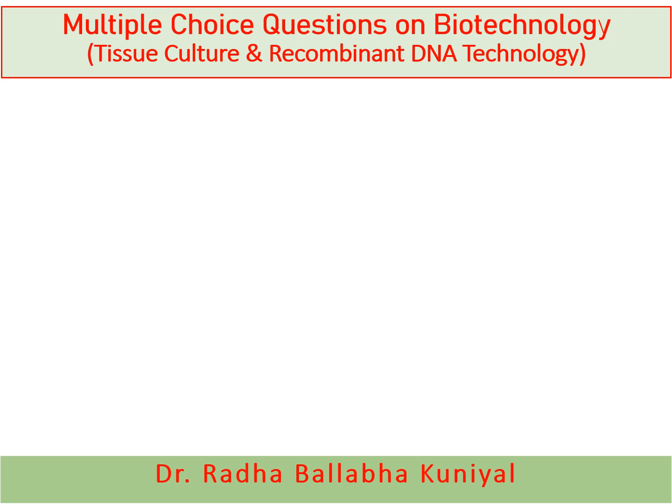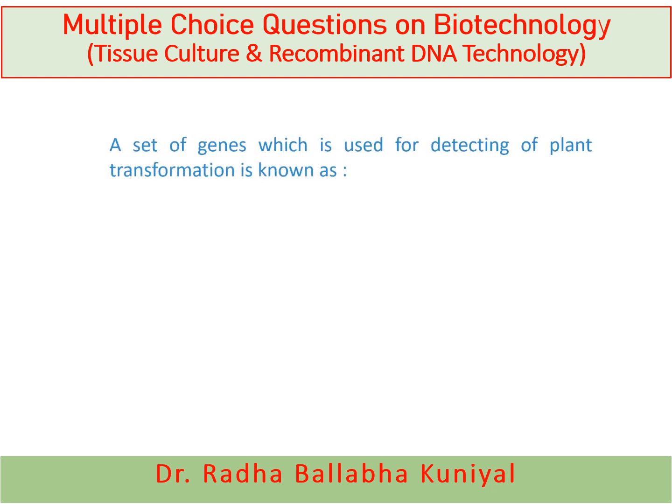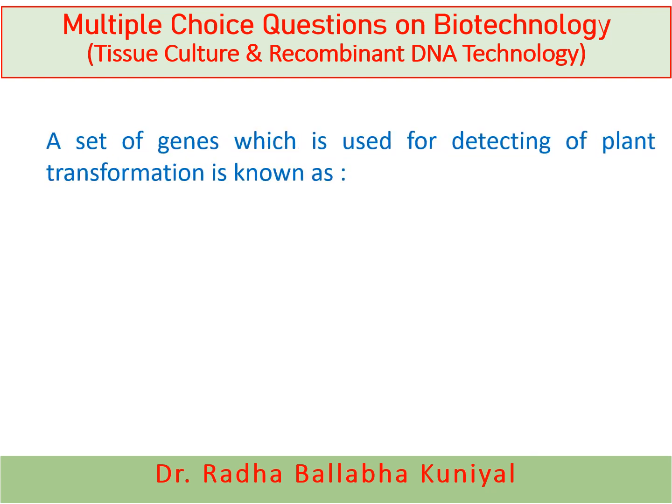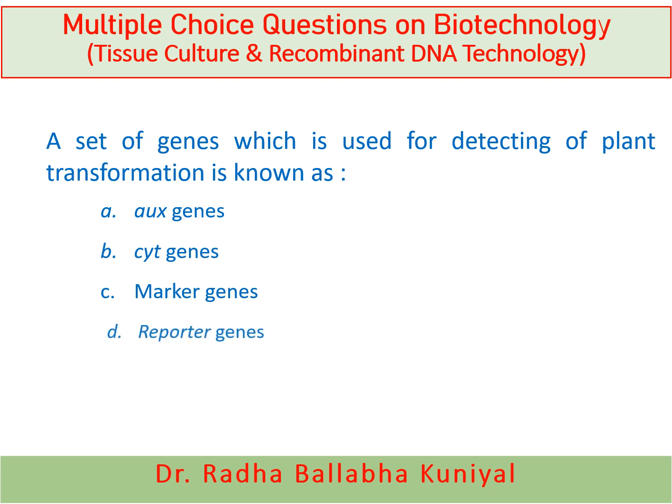The next one is, a set of genes which is used for detecting of plant transformation is known as OX genes, side genes, marker genes, or reporter genes. And here the correct answer is marker genes.